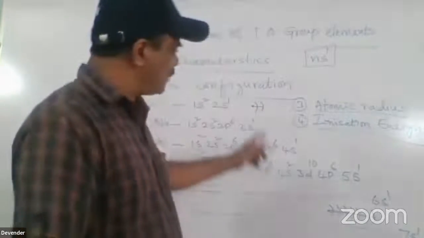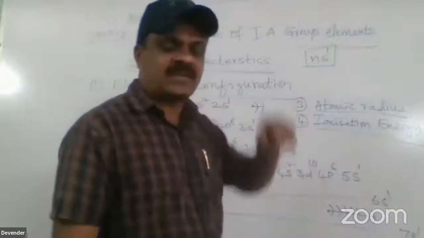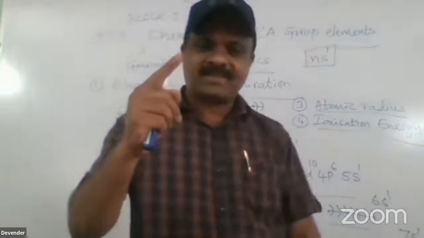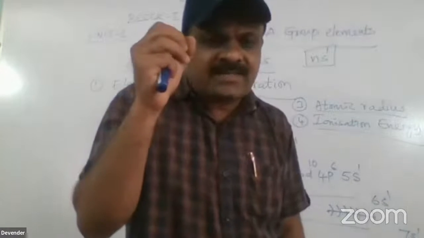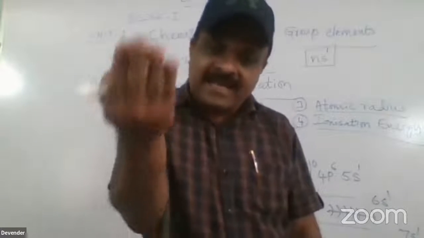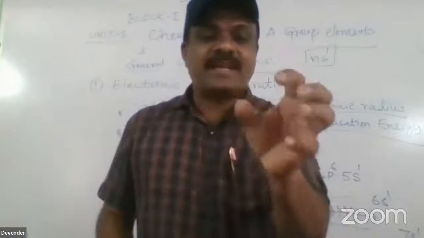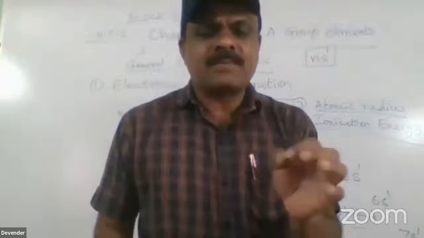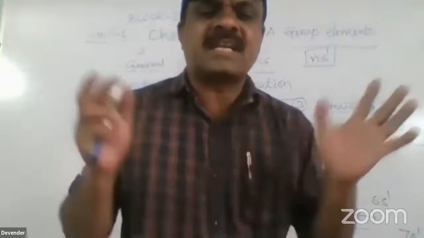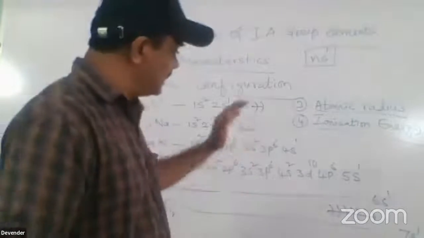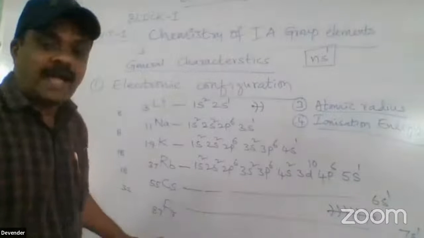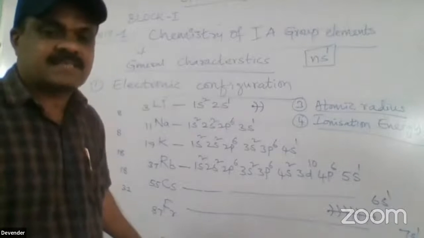Here, the outermost electronic configuration is ns1, meaning one electron is there. Losing one electron is very easy compared to gaining 7 electrons to get the octet. That's why one electron is easily lost. A small amount of energy is required, and in this group from top to bottom, the ionization energy decreases.